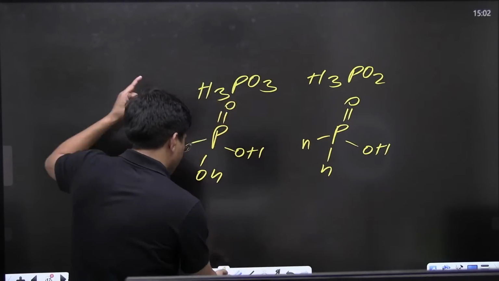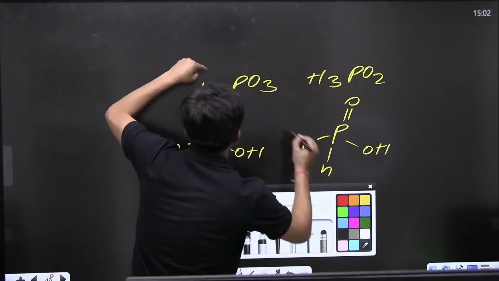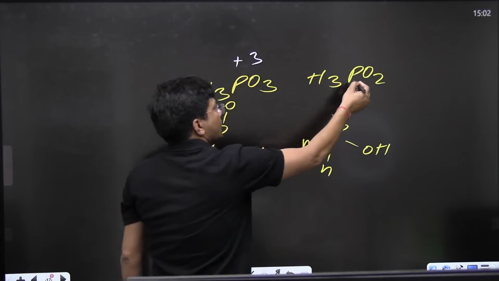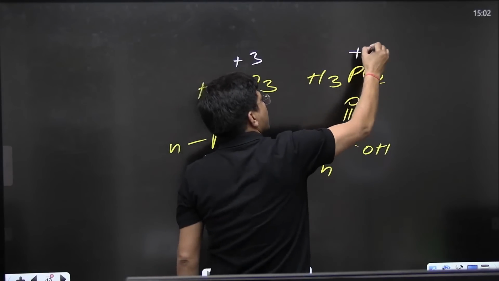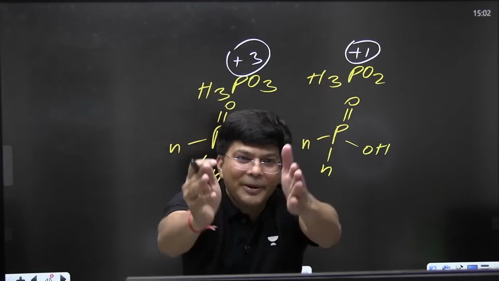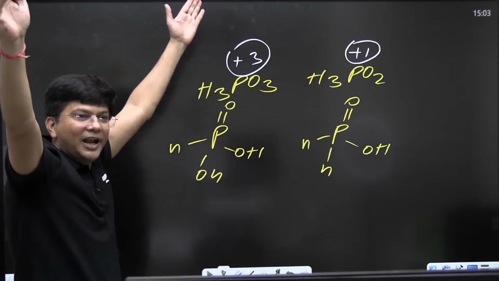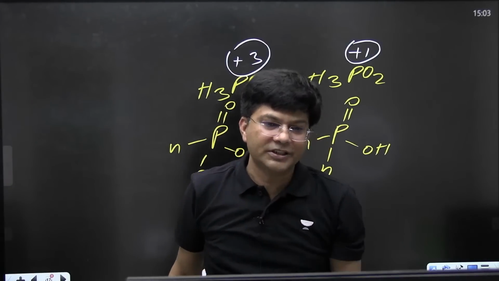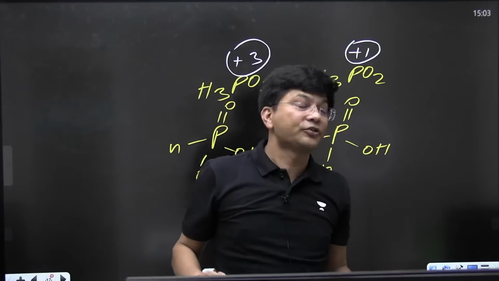Now see my logic. What is the oxidation state? Over here it is plus 3, and here plus 1. Just see to it. They are having electrons or not? They are having electrons. They are not in their maximum oxidation state.